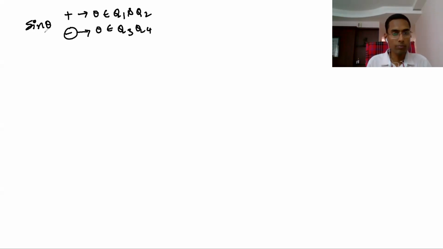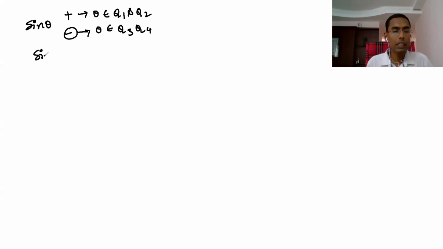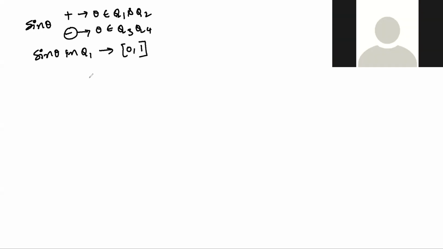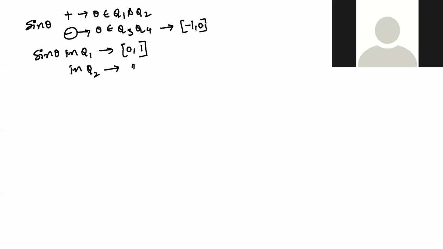All right. So here, sine theta value, if you take it in the first quadrant, Q1, you get 0 to 1. Yes or no? Sine theta in the second quadrant also, what do you get? 0 to 1 only you get. But whereas in the third quadrant and fourth quadrant, you get -1 to 0. Yes or no? -1 to 0 you get.